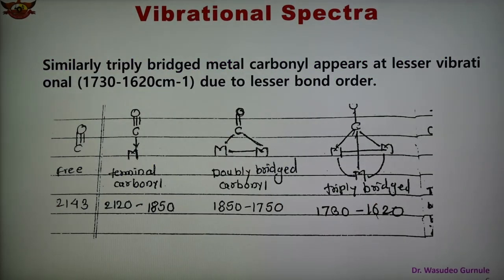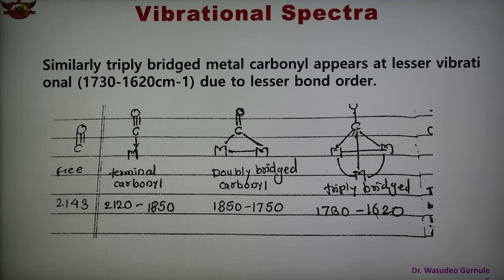Similarly, the triply bridged metal carbonyl appears at a lesser vibrational frequency, in the range 1730 to 1620 centimeter inverse, due to lesser bond order. So bond order also affects the vibrational frequency.